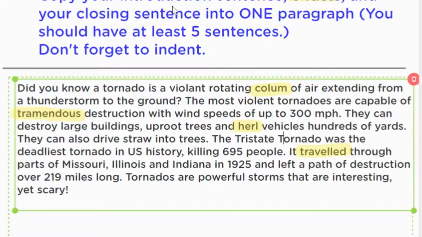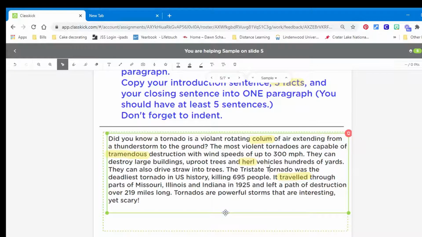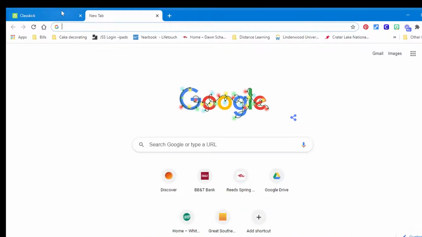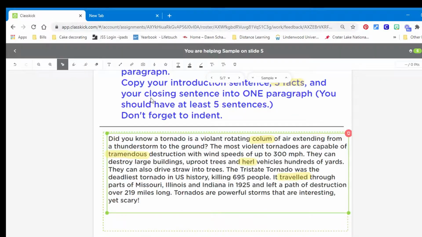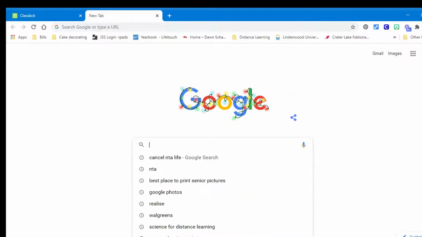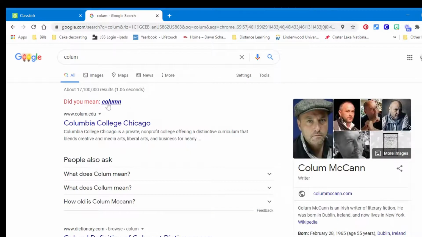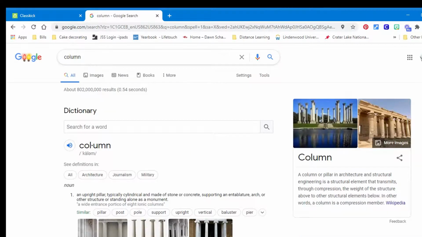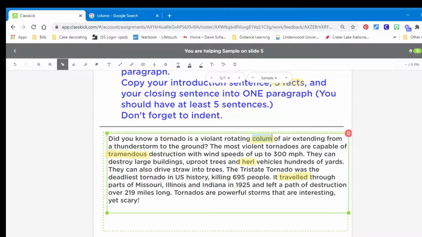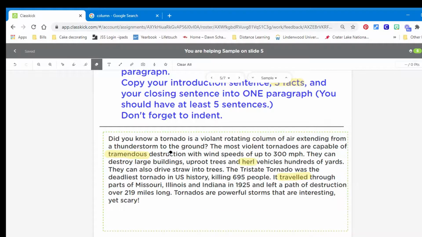Now I'm going to go and look up my words that I wasn't sure about. The easiest way to check to know if you have spelled a word wrong or not is just to get a new tab. So just click a new tab and type in the word that you're looking up. So I had the word column. I'm just going to copy it and come over here and paste it and hit enter. And it says, did you mean column? And that is what I meant. And so I forgot the N on the end. So I'm going to go and put the N in. Now I can erase that one because I now know that one's spelled right.